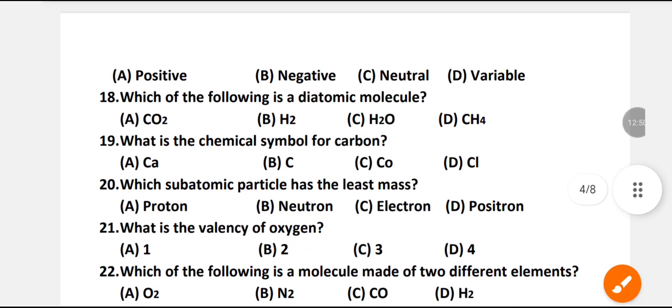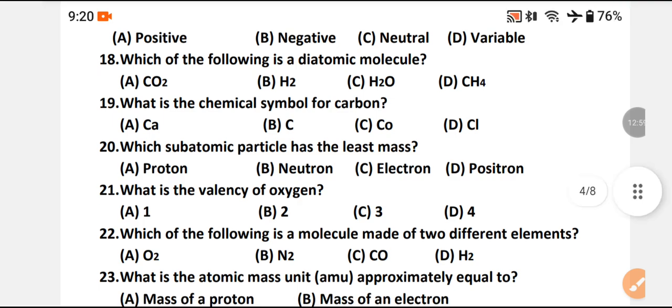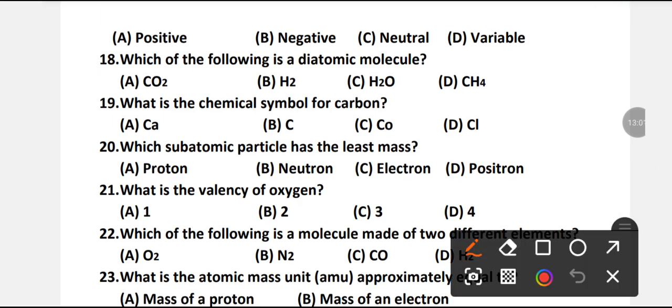Which of the following is a diatomic molecule? CO2, H2, H2O or CH4?